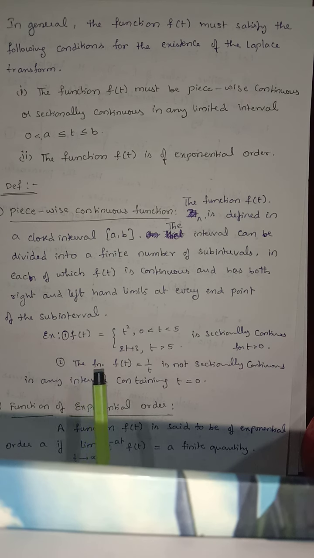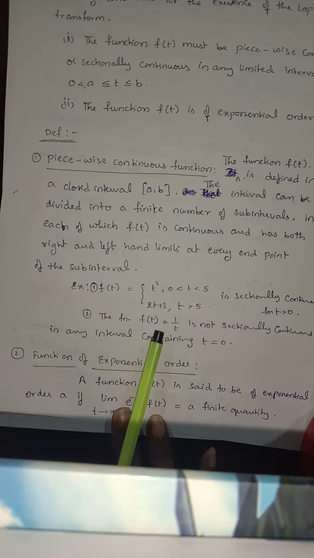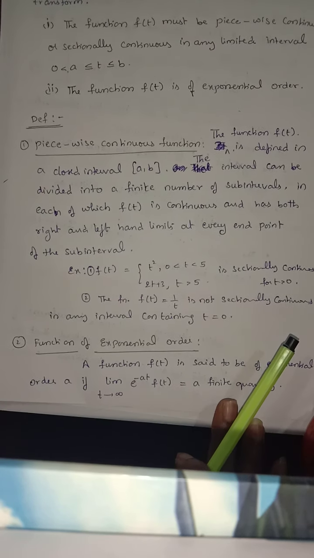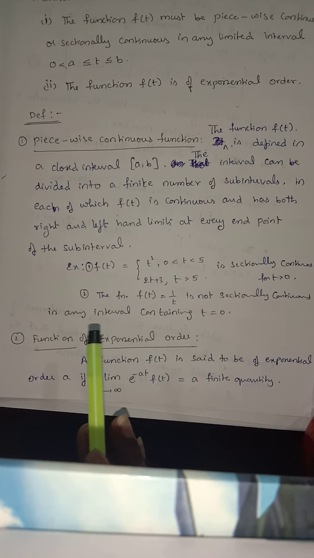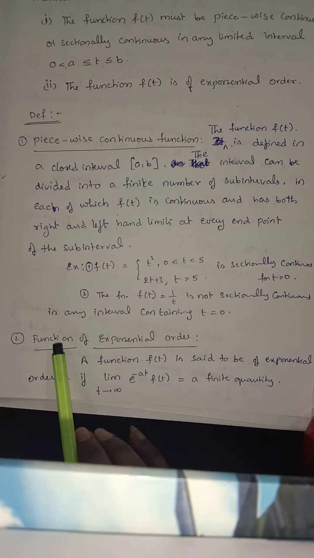Now here is another example. f of t is equal to 1 by t is not sectionally continuous in any interval containing t equal to 0. If t is equal to 0, this is not satisfied. So this is about piecewise continuous. Piecewise continuous is nothing but a function you can divide into subintervals. That's it.